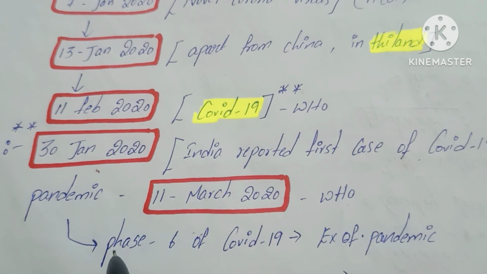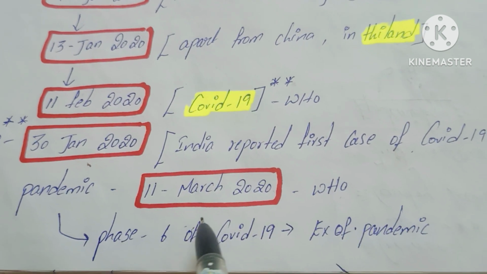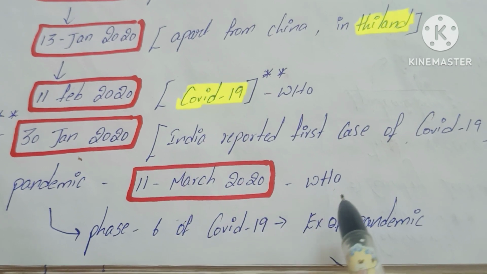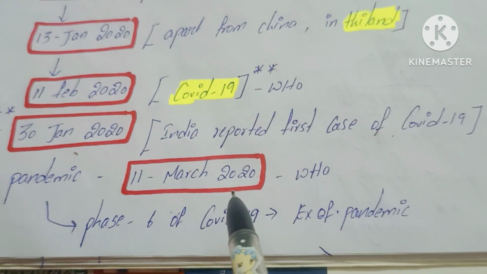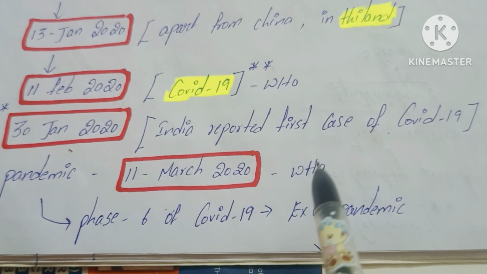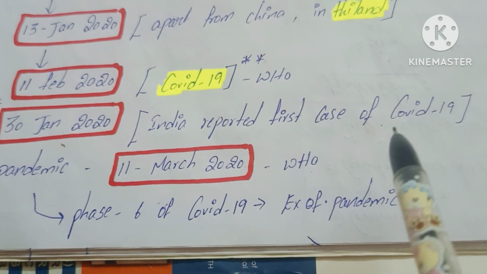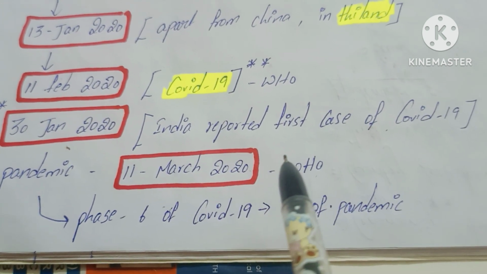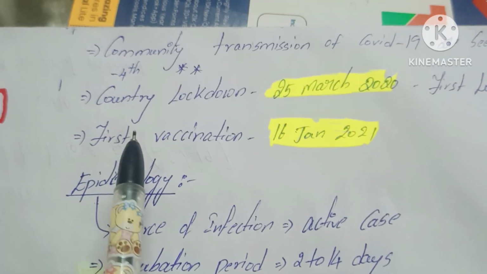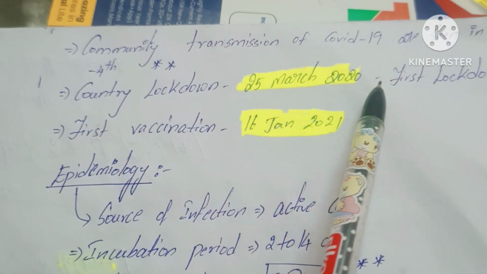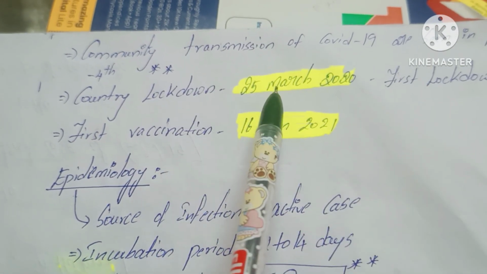On 11th March 2020, WHO declared it a world pandemic. A world pandemic is phase 6. There are 6 phases in COVID-19: phase 1, phase 2, phase 3, phase 4, phase 5 and phase 6. Those are discussed later. Community transmission of COVID-19 is seen in the 4th phase.